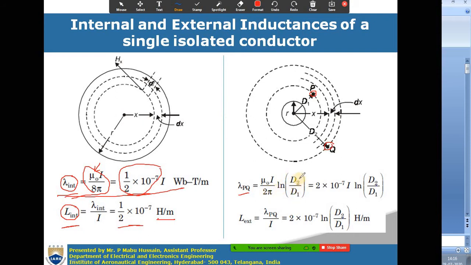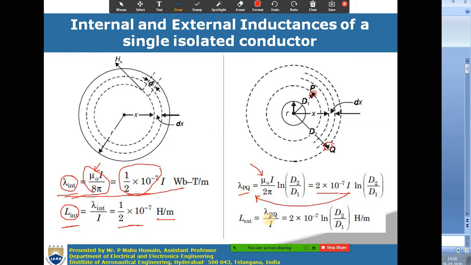This value is mu 0 I by 2 pi into ln d2 by d1. Here d2 is the distance from the center of the conductor to point Q, and d1 is the distance from the center of the conductor to point P. Again, instead of mu naught, if you substitute 4 into 10 to the power of minus 7, you will get 2 into 10 to the power of minus 7 I into ln d2 by d1.